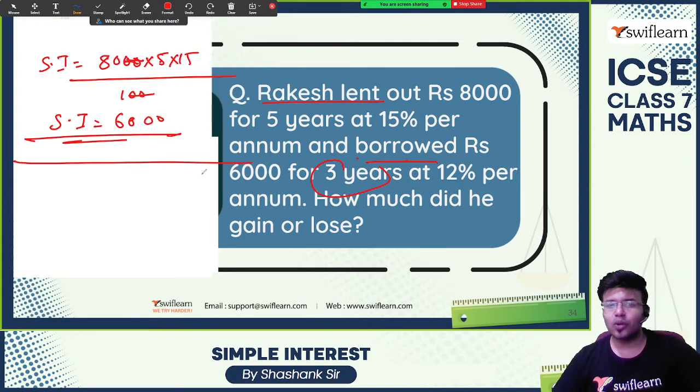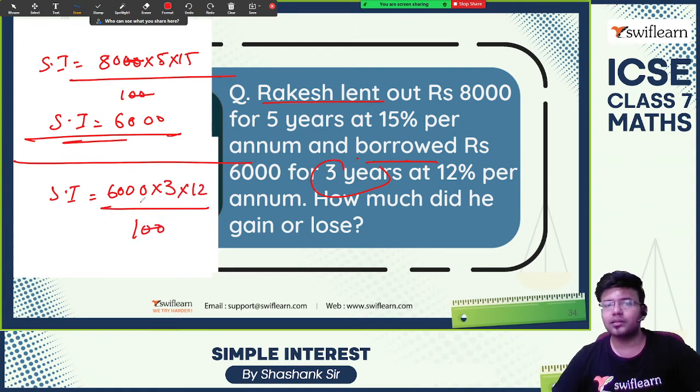So SI for the second case is 6,000 into 3 into 12 by 100. 12 threes are 36, 36 into 60. 6 threes are 18, 6 sixes are 36.